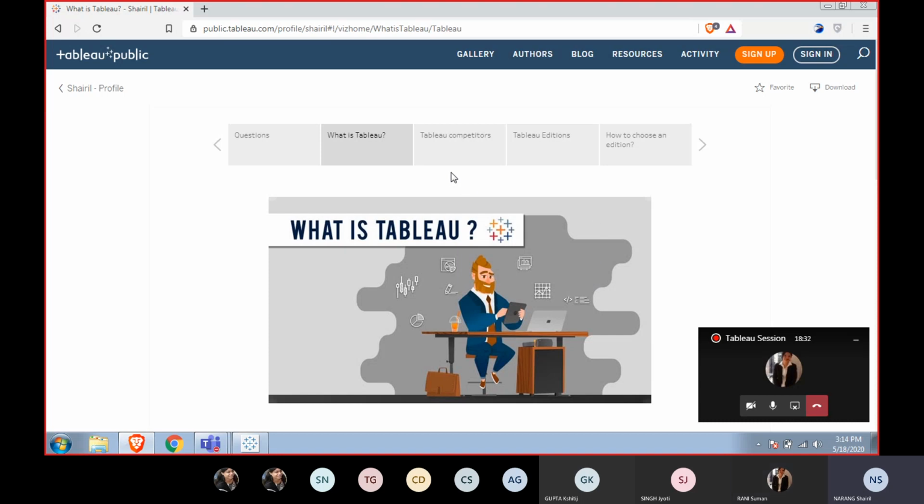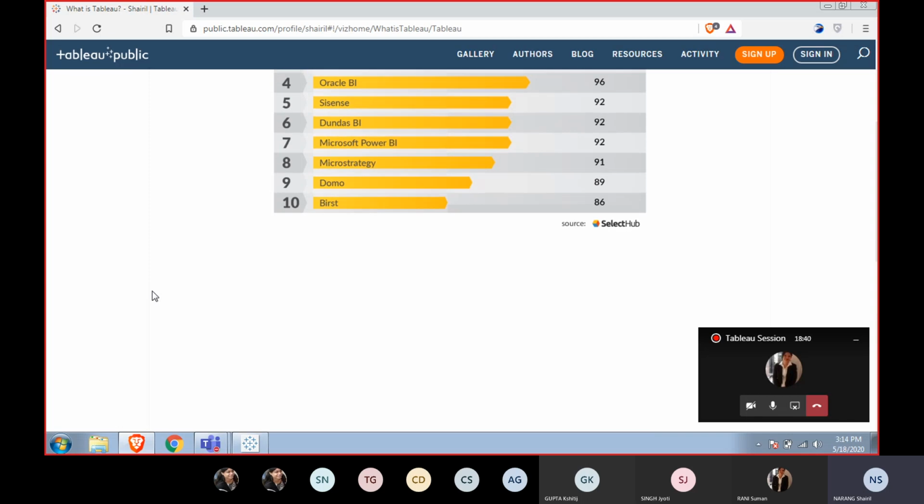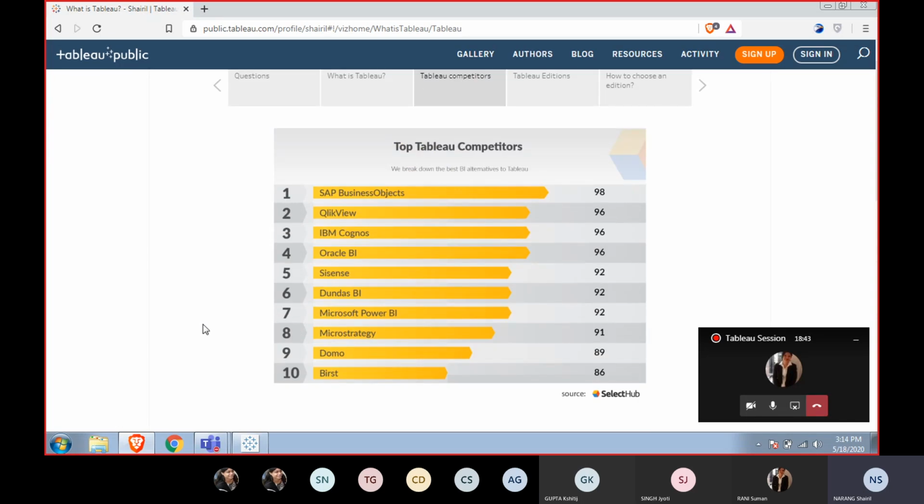But in the market, there are too many competitors for Tableau itself, and these are Power BI, Oracle BI, Qlik Sense, Birst, QlikView, and so many others. In this data that I'm presenting right now, SAP Business Objects has got 98 percent. So if Tableau is 100, SAP would come at 98, QlikView 96, and so on. Because Tableau is so intuitive in terms of data visualization, it has captured the market by storm.